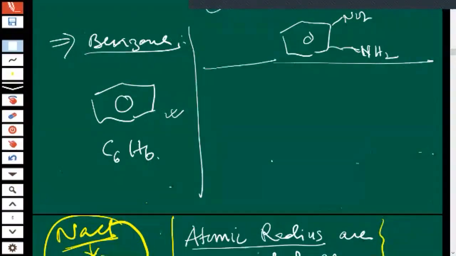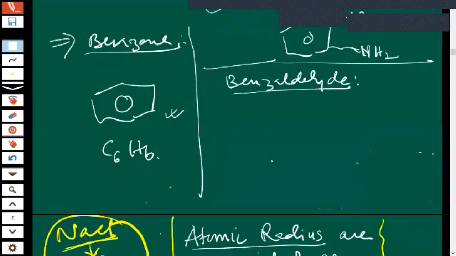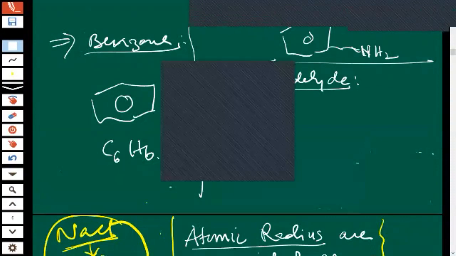Next, can you draw benzaldehyde? Benzaldehyde is benzene plus aldehyde, children. Any problem till now?